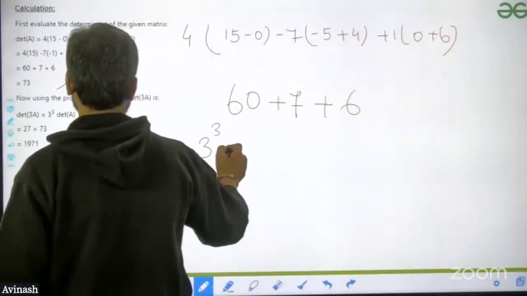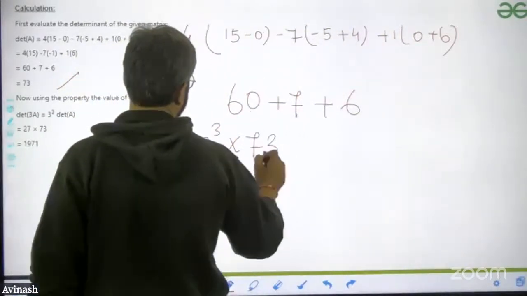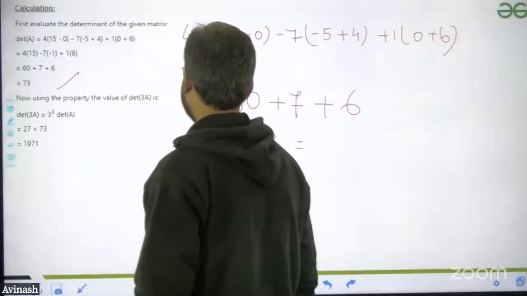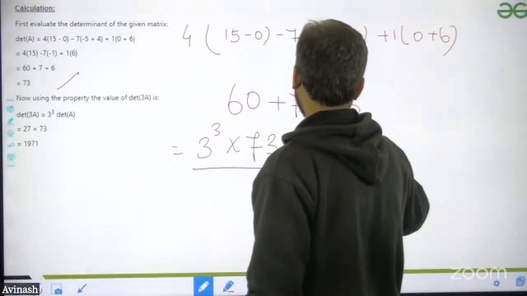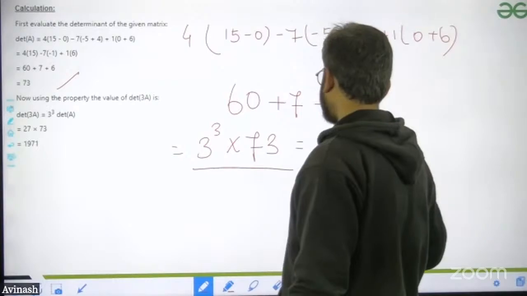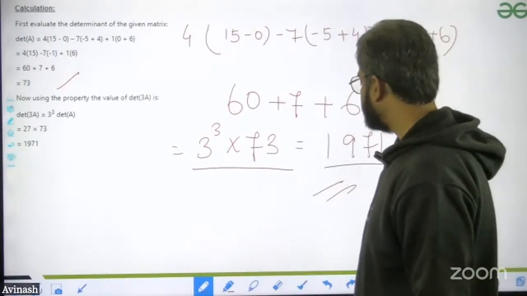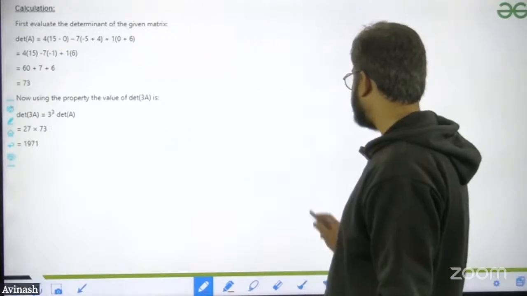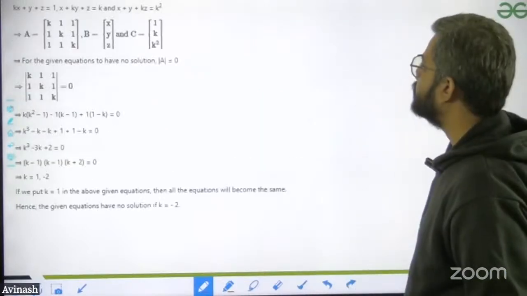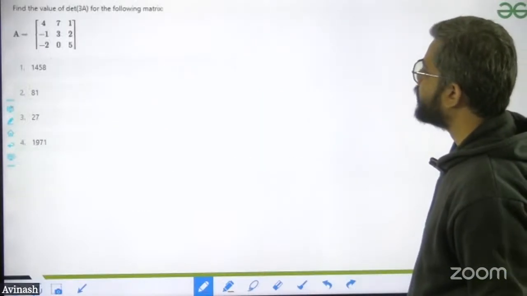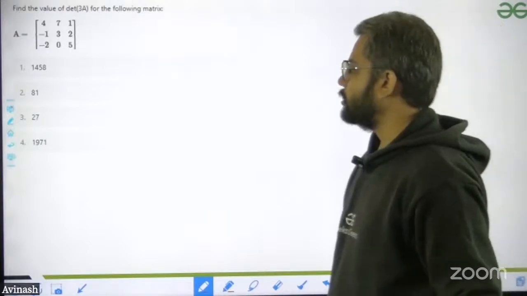So 3 to the power 3, that is 27, times 73. If you are just solving this part, this is equal to 1971. This part you can do with the calculator, and then you will get the answer for this question. 1971 is the answer. Option number 4 is the correct option.